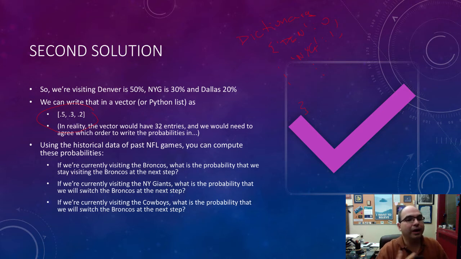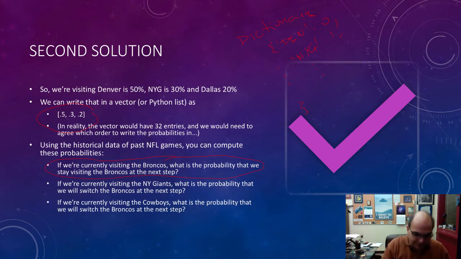So now here are some probabilities that I want to compute based on the data that I have. Let's say that I'm currently visiting the Broncos. What's the probability that next week I still think the Broncos are the best team? What is my favorite team, right? What are the chances of that? I'm not going to go through the details now, but if you think about it, I can actually compute that based on the historical data, right? Because I know all the games that Denver has played. I know all the times that Denver won, right? Well, there's my probability that next week I'm going to pick Denver if I'm currently in Denver.